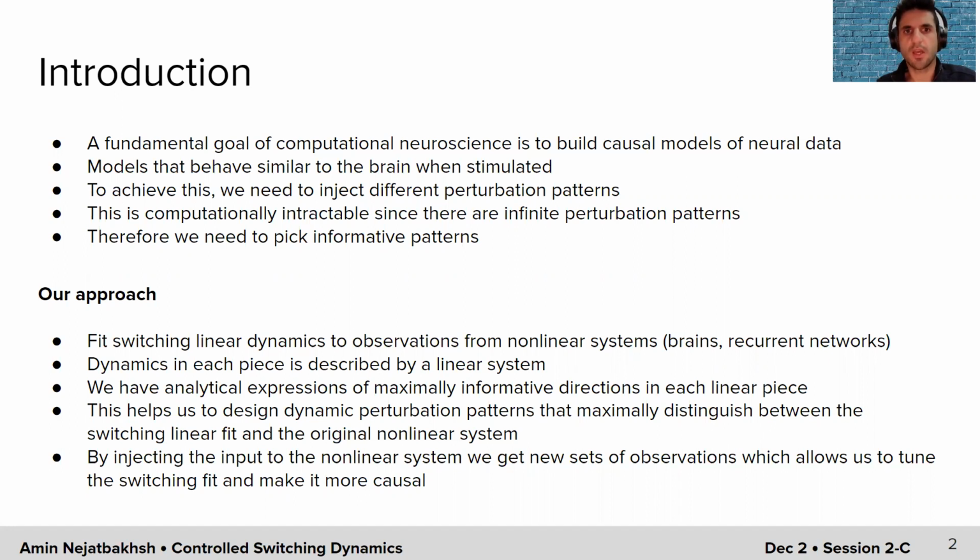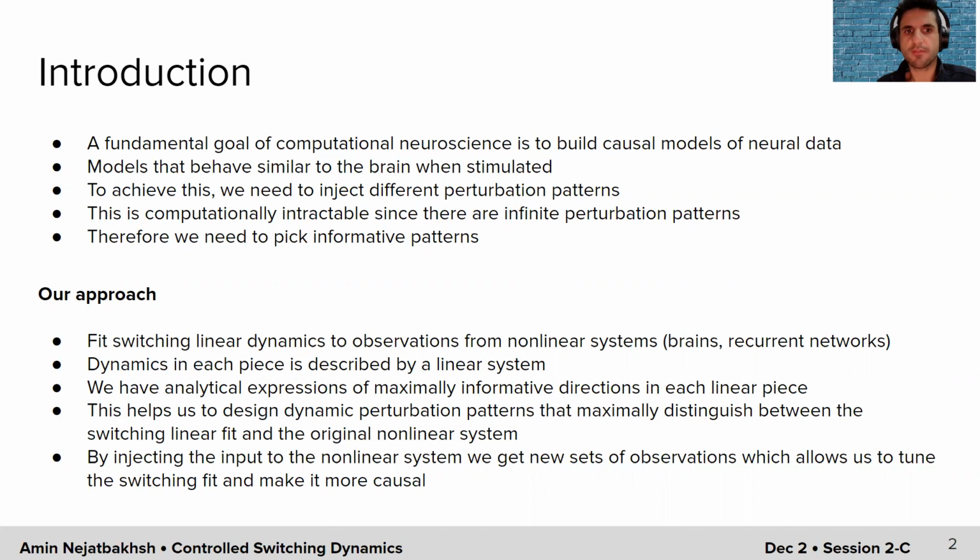Instead of perturbing using all possible patterns, we first fit a switching linear dynamics to the observations from nonlinear systems. These nonlinear systems could be data from the brain or recurrent neural networks or other nonlinear systems with analytical expressions. Once we fit a switching linear dynamical system to those observations, we know that the dynamics in each piece is described by a linear dynamical system.